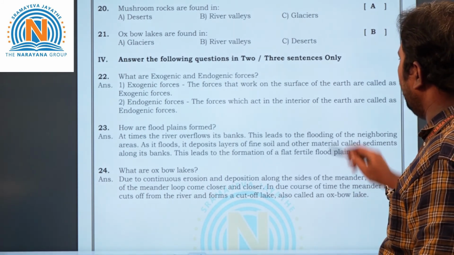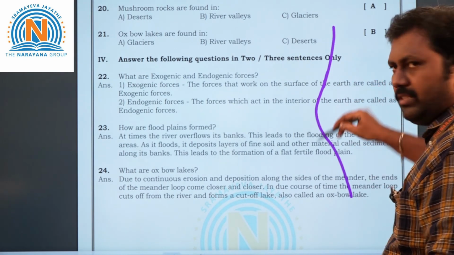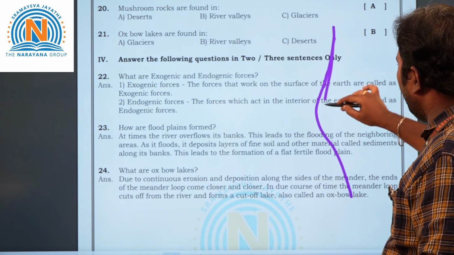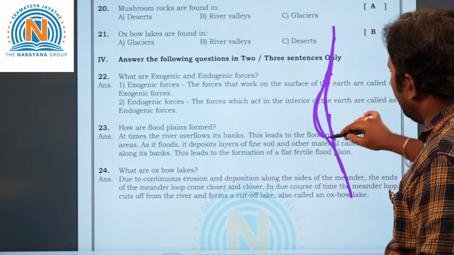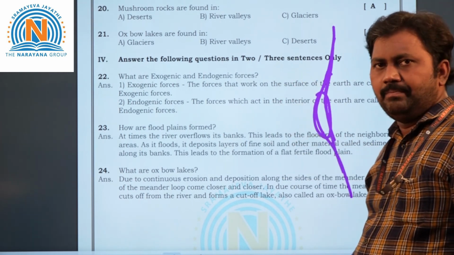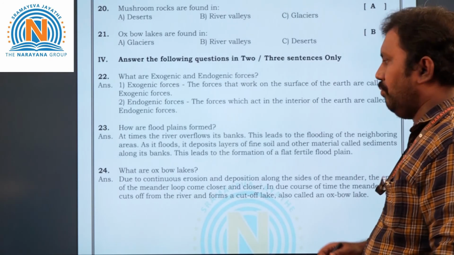See, I will show you here, children. For example, if this is the river, here a meander will come, means some curves. Gradually when it keeps depositing like this, depositing here, what will happen? It will divide. This part will be divided from the main stream. I just showed you. So this is the way oxbow lakes form.